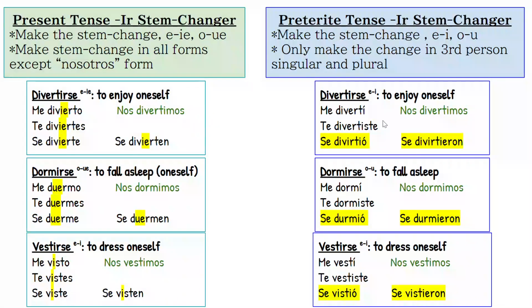Of course, I'm using my preterite endings. Dormir changes from O to U, but only down here, in third person singular and plural, using my regular preterite endings. Vestir, it's still an E to I, but it'll only happen in third person singular and plural, with preterite endings.